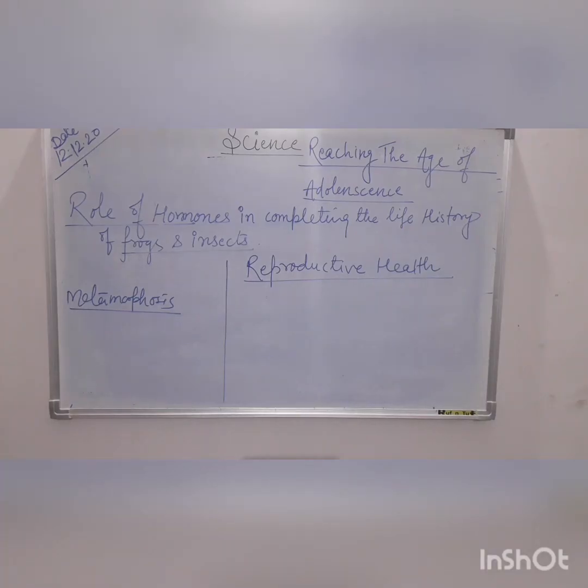Our next topic is reproductive health. According to the World Health Organization, that is WHO, reproductive health is defined as a state of physical, mental and social well-being of a person in all matters relating to the reproductive system at all stages of life.